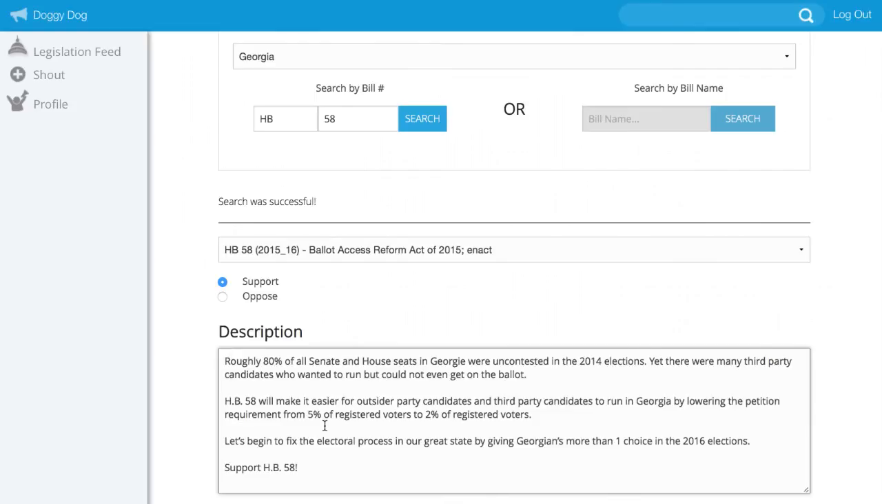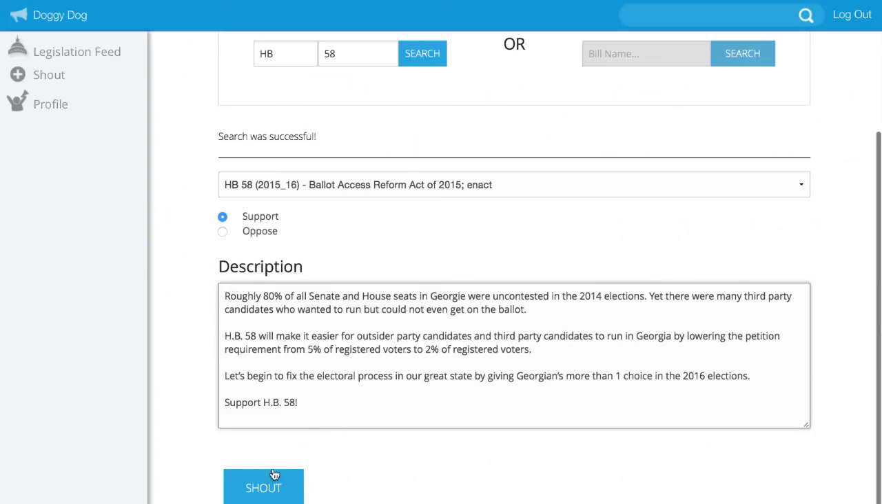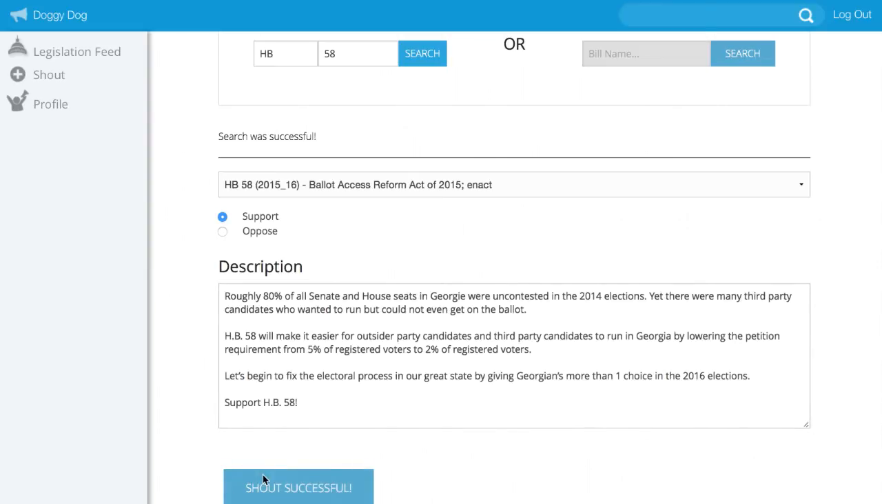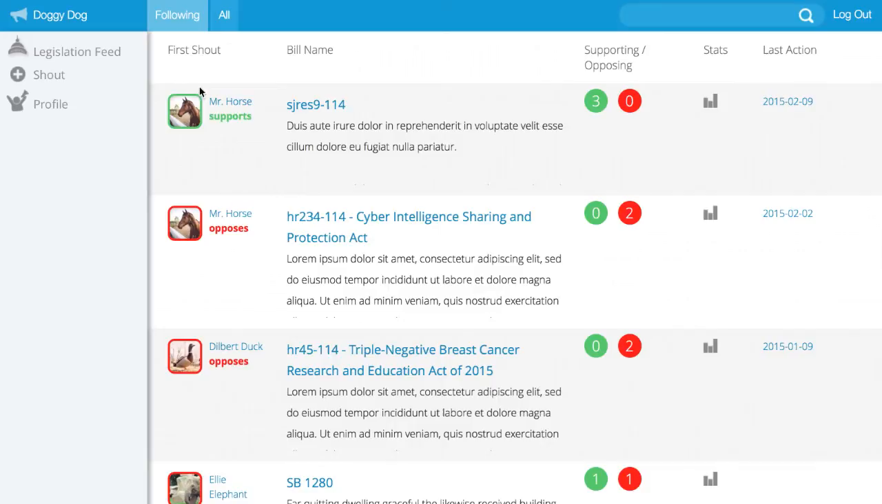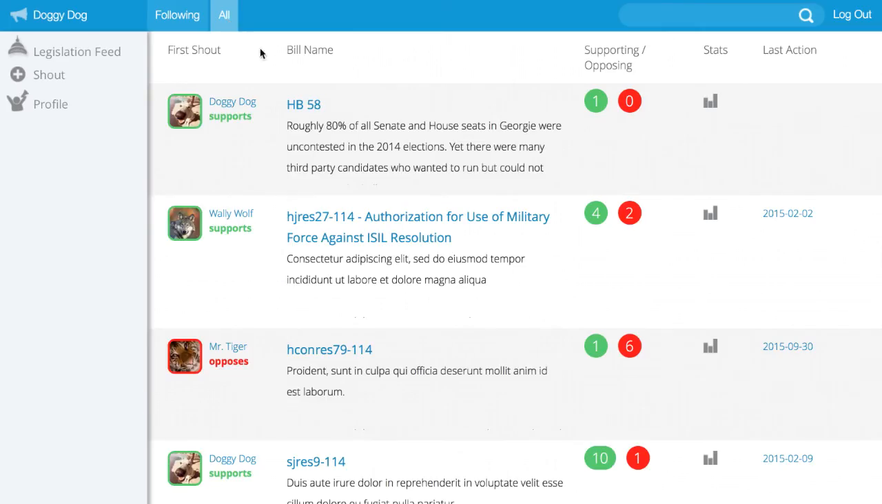I've already got a position written up, so I'm just going to paste that in there. And I'll click shout once I've got everything set up, and basically what that's going to do is post my opinion into the legislative feed. And we can go here. It's not going to show up in my following because I'm not following myself, obviously, but if I click on all, then we should see it pop up right here, and there it is, HB 58, my opinion on HB 58, the fact that I support it. I am the first one to post on this, so it pops up and it just shows me there.